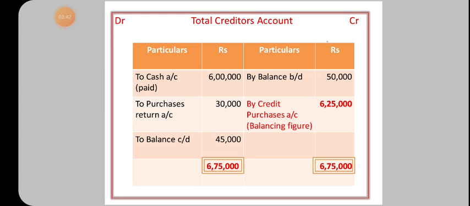So we'll write total as 6,75,000 on both the sides and deduct 50,000 from 6,75,000. We'll get 6,25,000 credit purchase. So this is total creditors account.